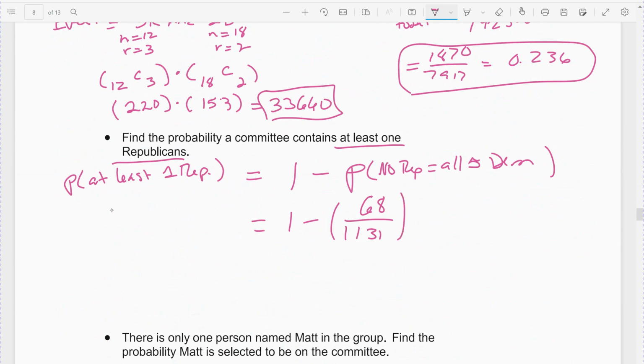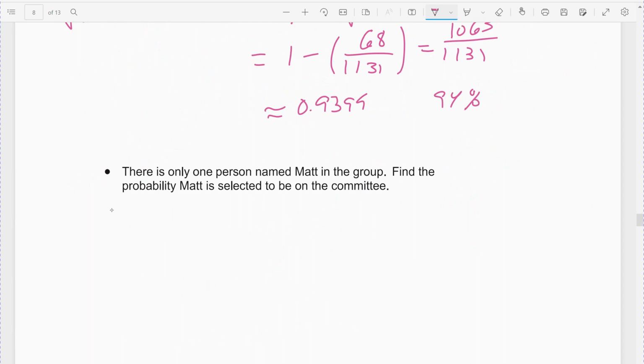So again, make sure it's 1 minus that, and make sure you put the parentheses around the fraction. If you write it as a fraction, it comes out to 1,063 over 1,131, or again, that one as a decimal comes out to 0.9399, or 94% chance. All right, so reminding you, decimal, percent, fraction.